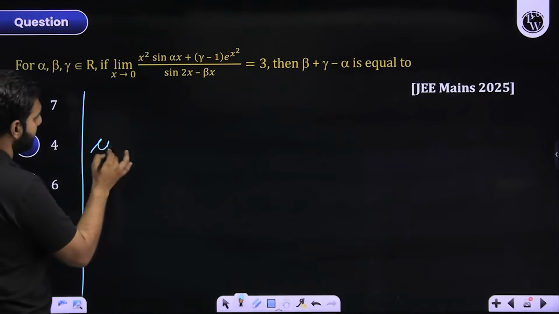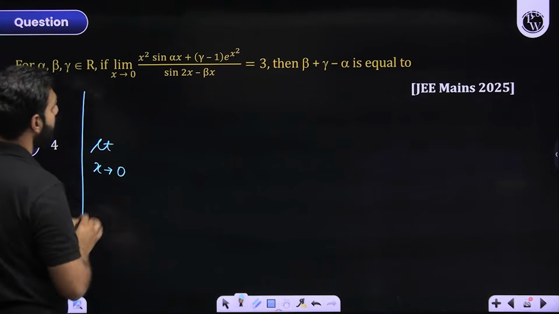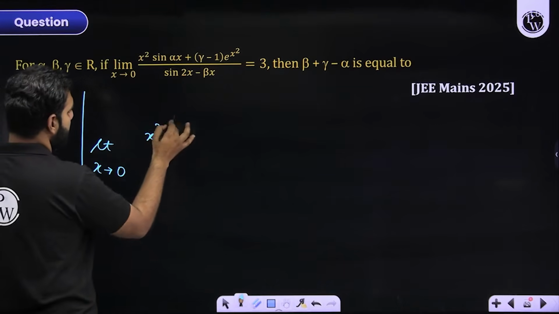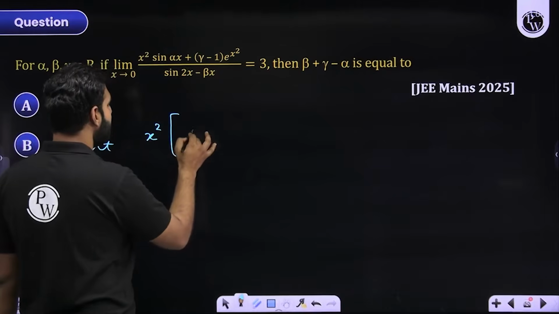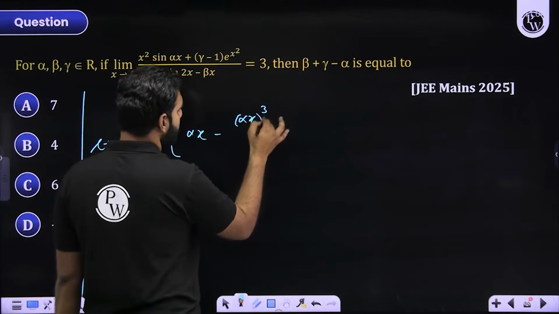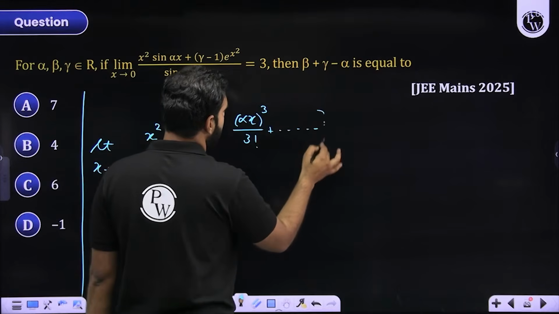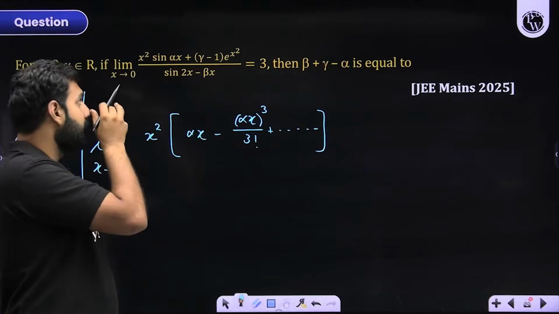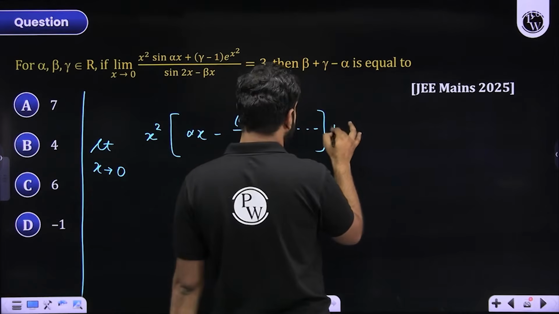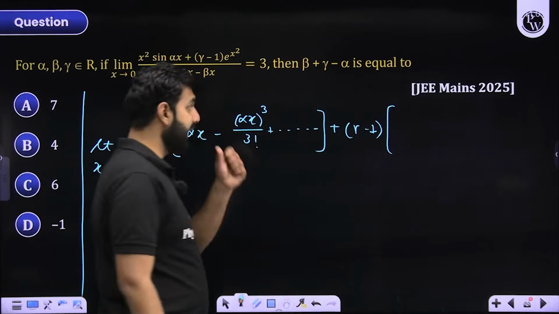So this is limit x is approaching 0, because this is going to be huge in terms of expansion. So x square remains as it is. Then you have sin alpha x. So I'll begin with alpha x to the power 1 minus alpha x whole raised to the power 3 by 3 factorial plus alpha x to the power 5 and so on up till infinity. Did you get that result? Plus gamma minus 1, okay, gamma minus 1.